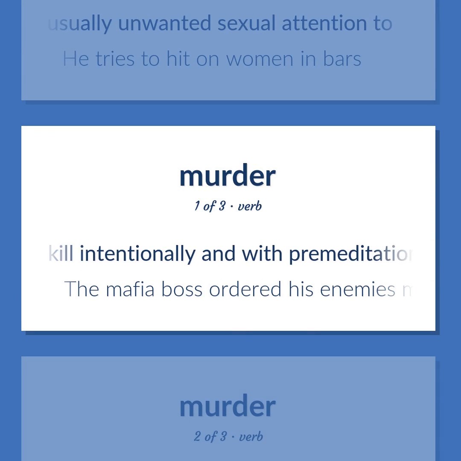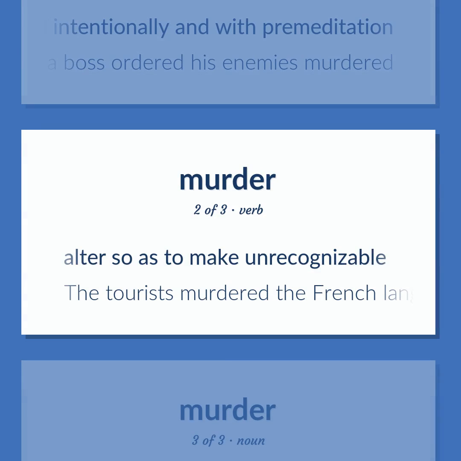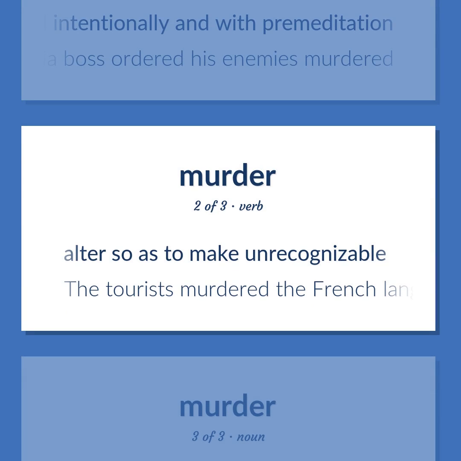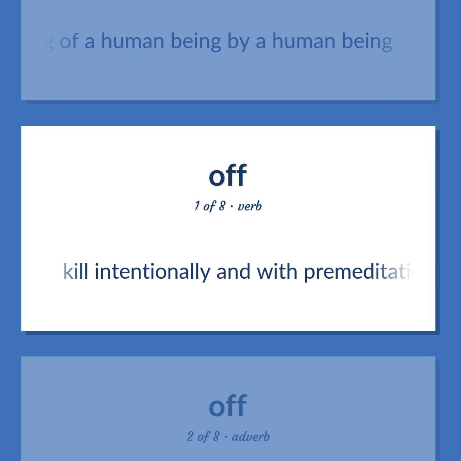Kill intentionally and with premeditation. The mafia boss ordered his enemies murdered. Alter so as to make unrecognizable. The tourists murdered the French language. Unlawful premeditated killing of a human being by a human being. Kill intentionally and with premeditation.